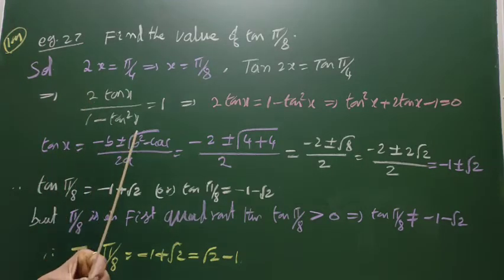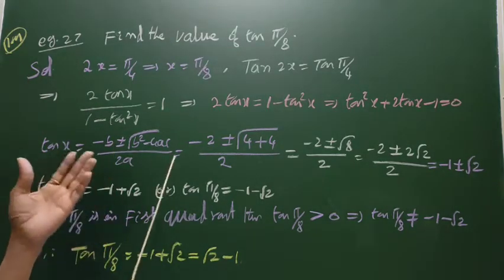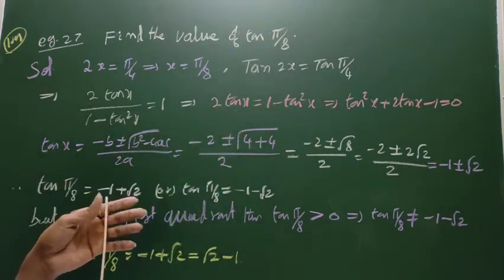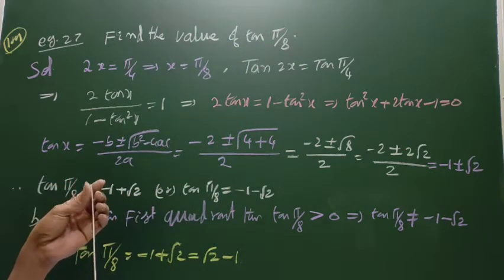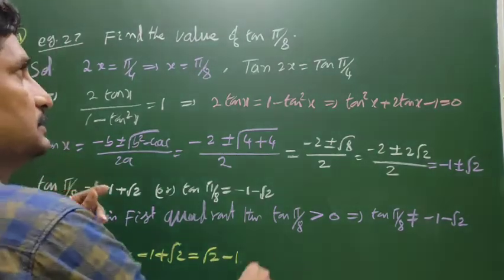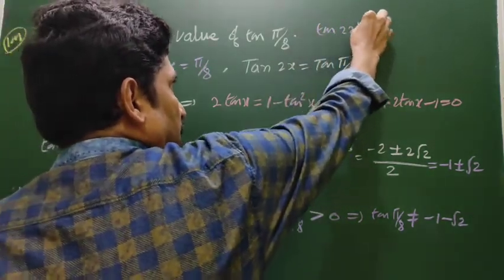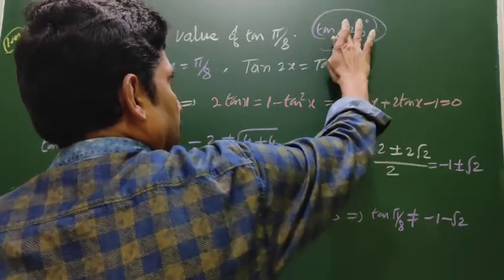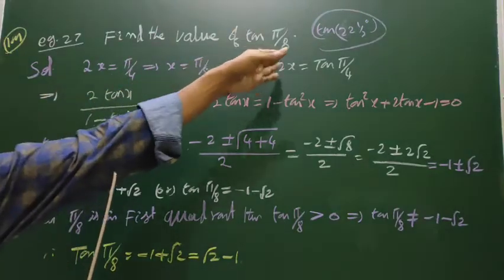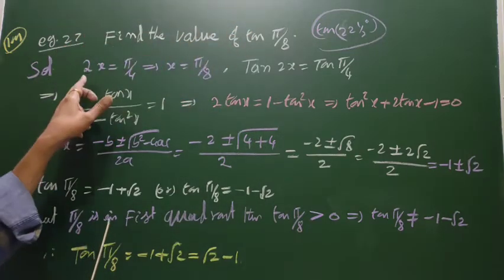Example 27. This is a 1 mark question or maybe a 4 mark question also. Find the value of tan pi by 8. Pi by 4 is 45 degrees. Now pi by 8 is tan 22.5 degrees. That is, tan pi by 8 is tan 22.5 degrees. Find out this value.